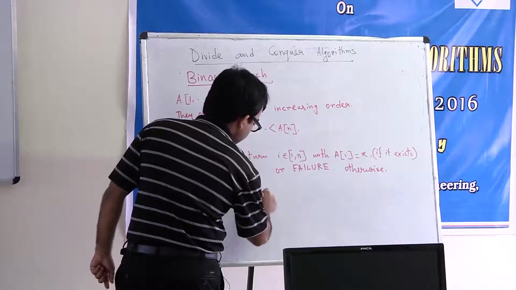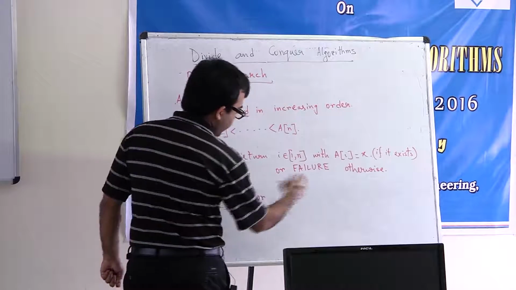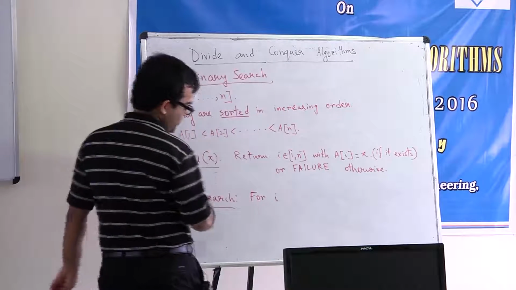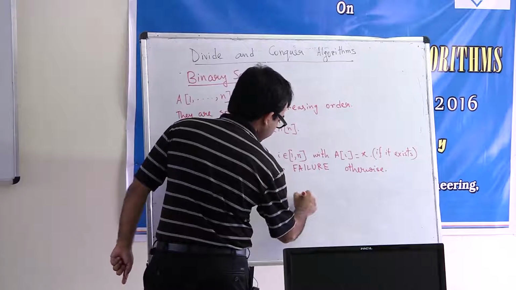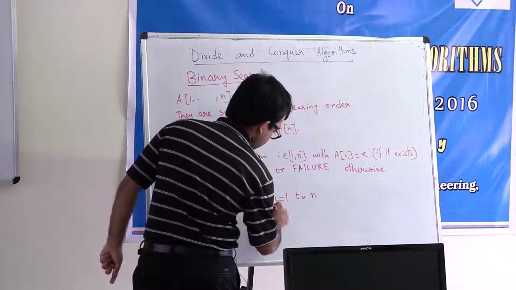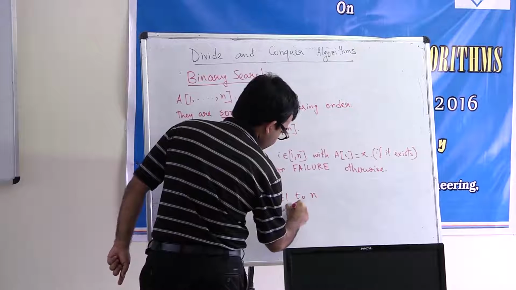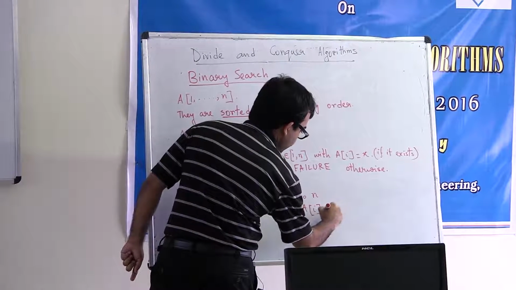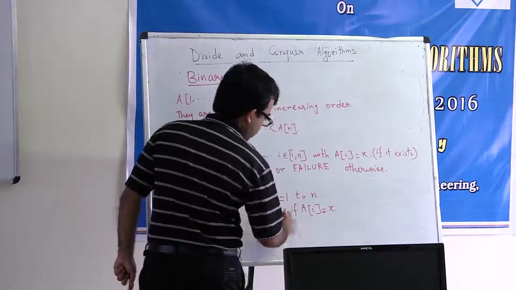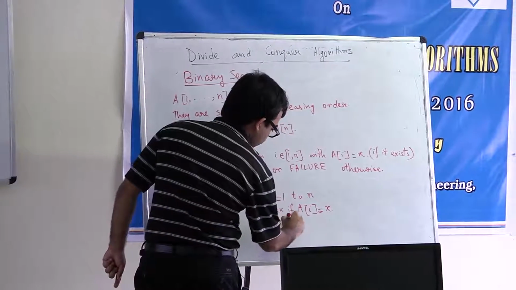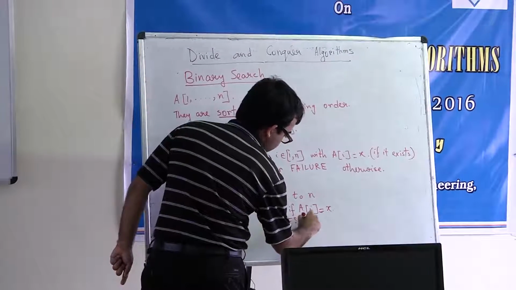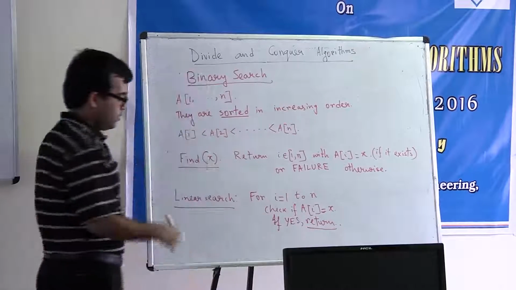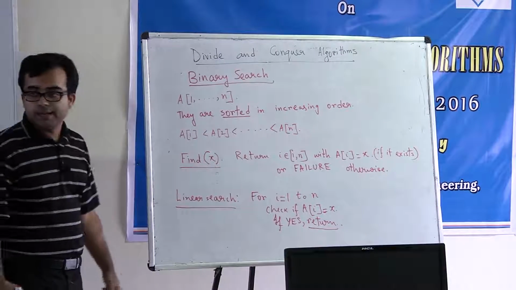So the pseudocode will look like this, but I am not going to write pseudocodes anymore. I mean, this is probably the only example where I am writing the pseudocode. So for i equal to 1 to n, check if a_i is equal to x. And if yes, then return. You don't need to look at the i plus 1th element anymore.